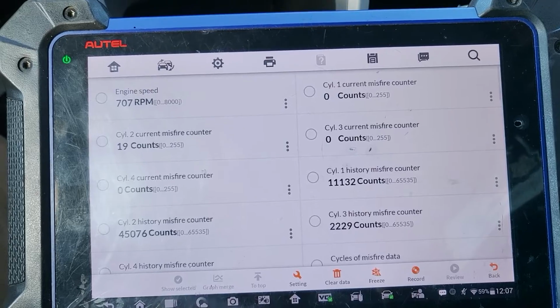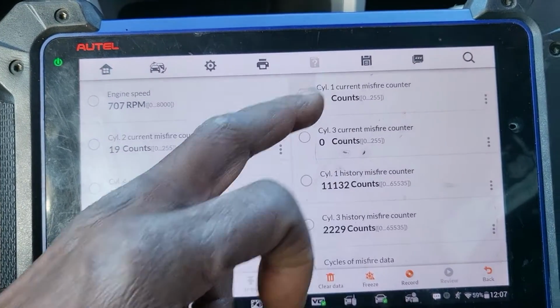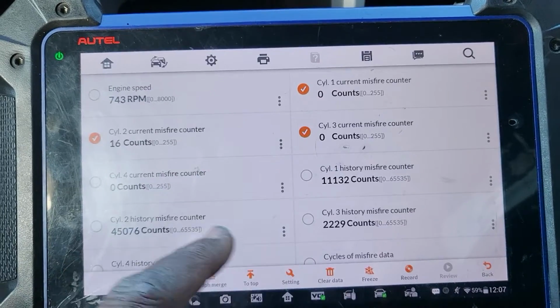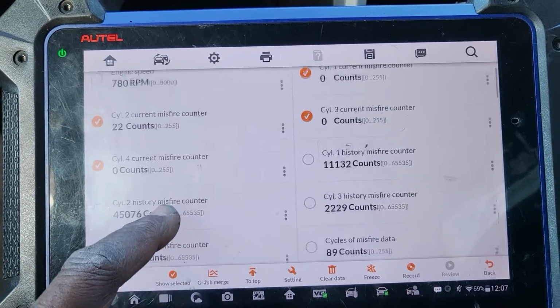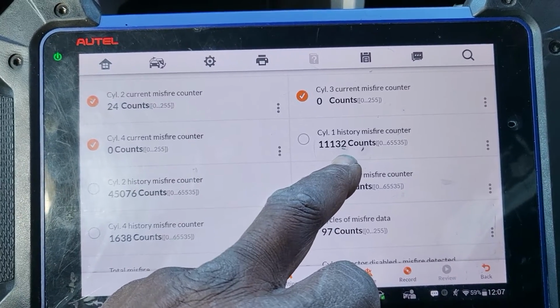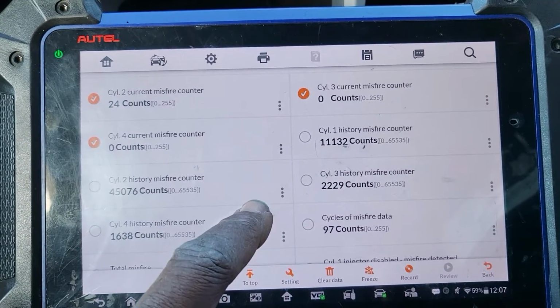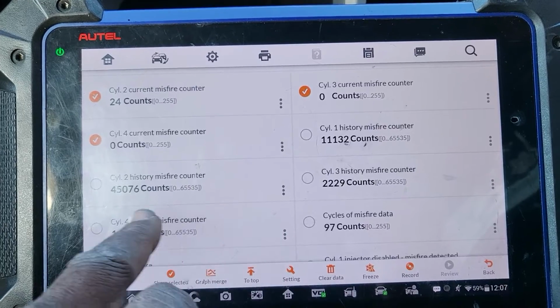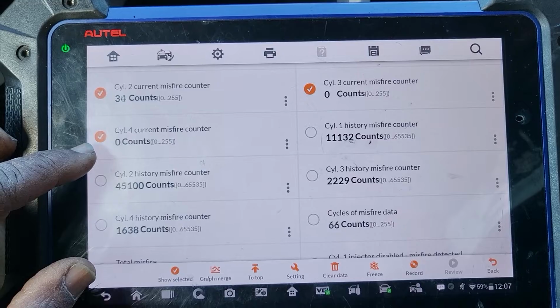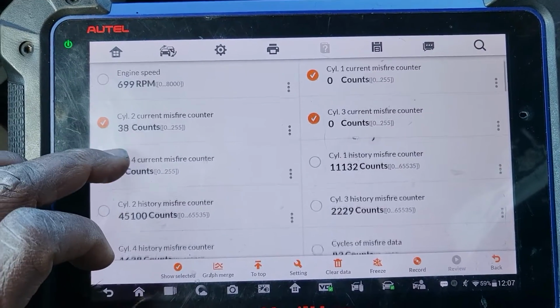So I'm going to engine RPM, number 1, 2, 3, 4. Okay, there's a history of misfire. You see number 1 misfired too much in history. Current misfire, there is nothing, but number 2 has a lot of misfire.